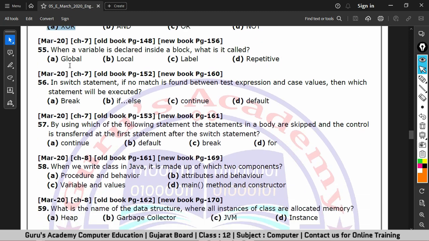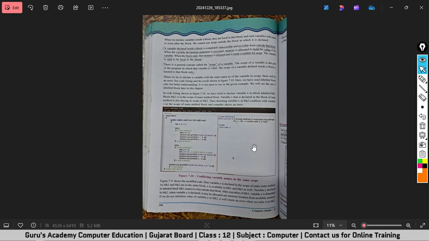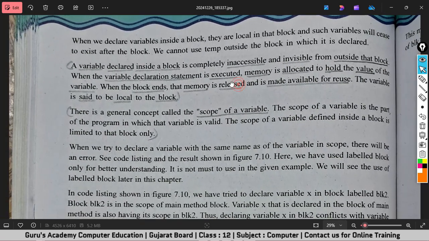The next question is, when a variable is declared inside a block, what is it called? Let's go to page number 156 to check it out. So here you can see a variable declared inside a block is completely inaccessible and invisible from outside that block.